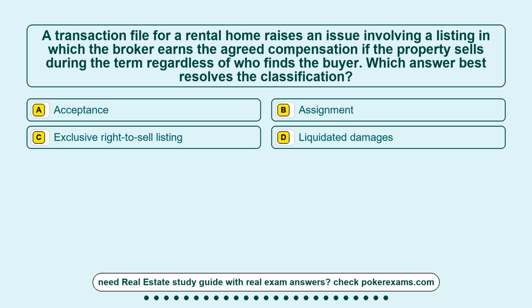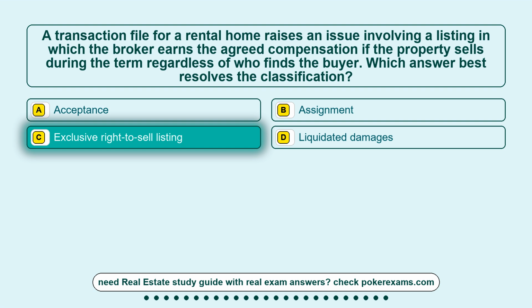A transaction file for a rental home raises an issue involving a listing in which the broker earns the agreed compensation if the property sells during the term regardless of who finds the buyer. Which answer best resolves the classification? Option A, acceptance. Option B, assignment. Option C, exclusive right-to-sell listing. Option D, liquidated damages. The correct answer is option C, exclusive right-to-sell listing.